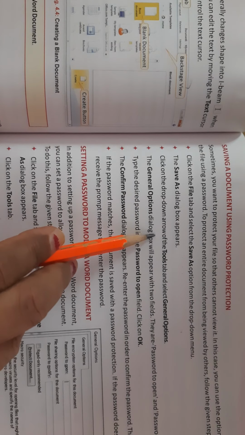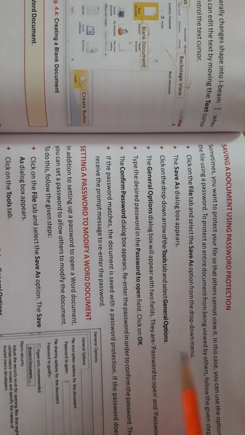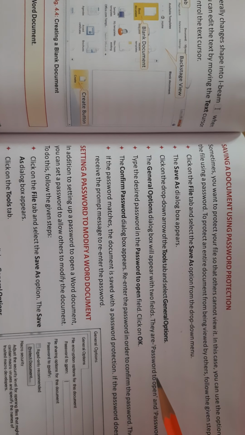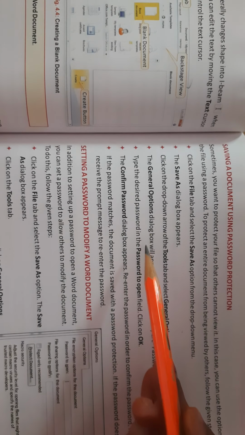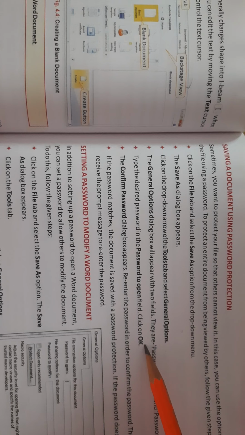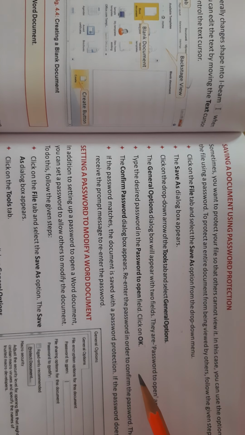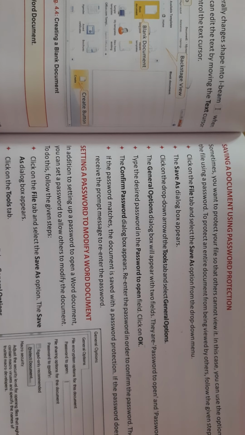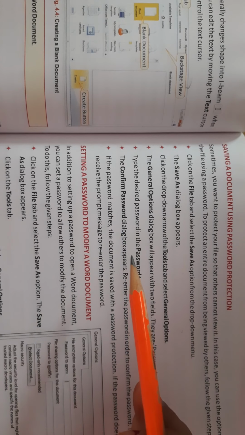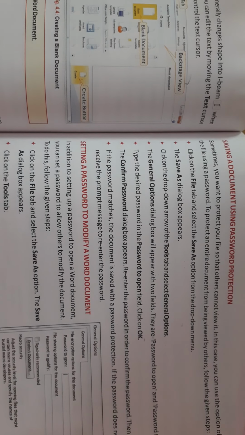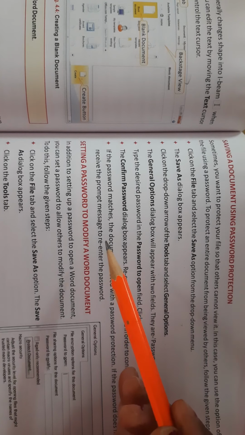Click on the drop down arrow of Tools and select General Options. The General Options dialog box will appear with two fields. They are Password to Open and Password to Modify. Type the desired password in the Password to Open field. Click on OK. The Confirm Password dialog box appears. Re-enter the password in order to confirm it. Then click on OK. If the password matches, then the document is saved with the password protection. If the password does not match, you receive a prompt message to re-enter the password.